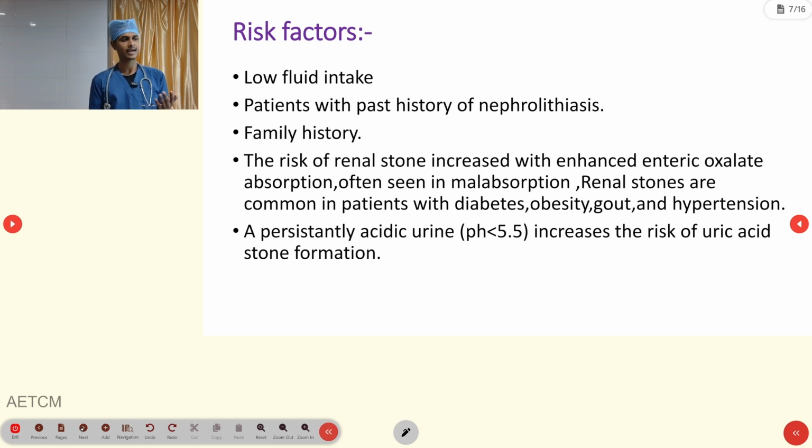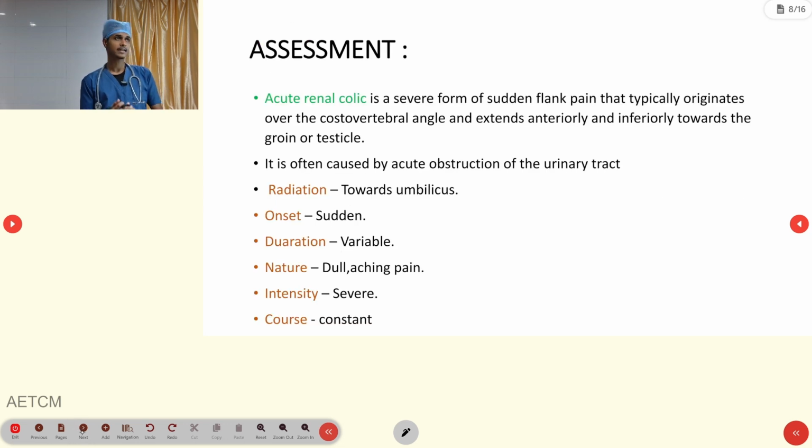Then a urine pH of less than 5.5 is also one of the risk factors for this. And then the assessment point, mainly in the case of renal colic, the person will present with pain only. So pain is the first crucial factor. Second, because of that urinary stone, if the person gets into UTI, means the fever also we will get as a coexisting symptom. So renal colic is a form of sudden flank pain.